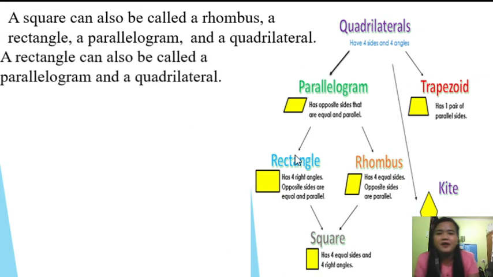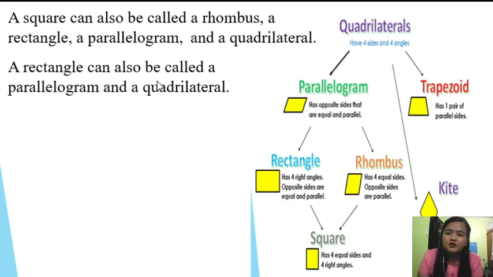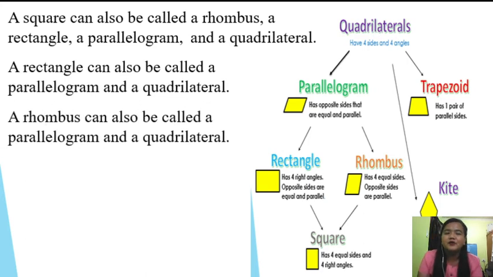Okay, next. A rectangle can also be called a parallelogram and a quadrilateral. So, dito naman tayo kay rectangle. Sundan natin yung arrows. Rectangle daw ay pwede nating tawaging parallelogram at quadrilateral. Next, rhombus.